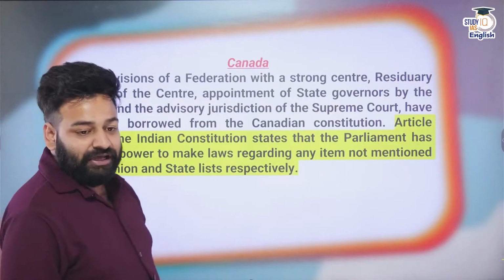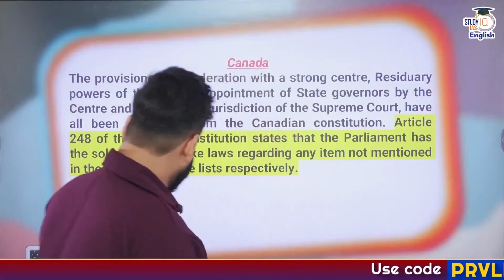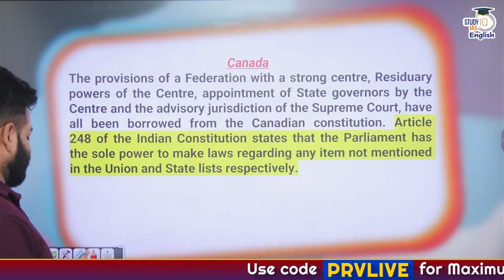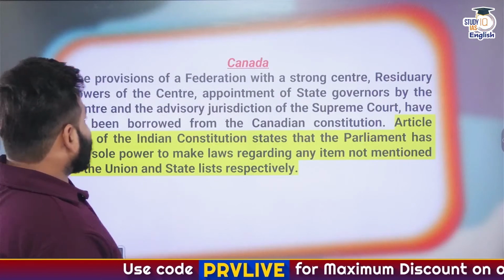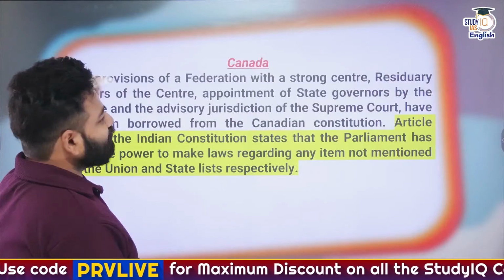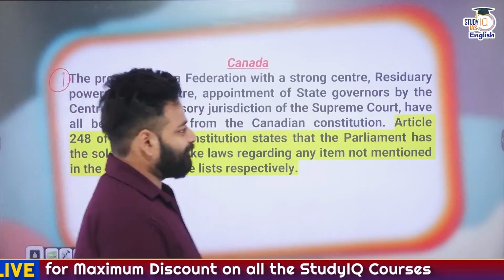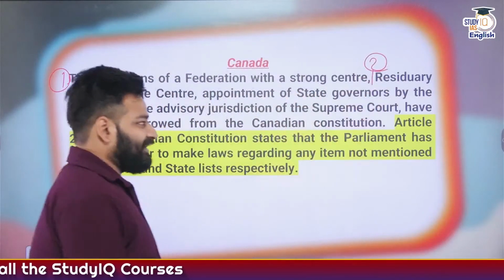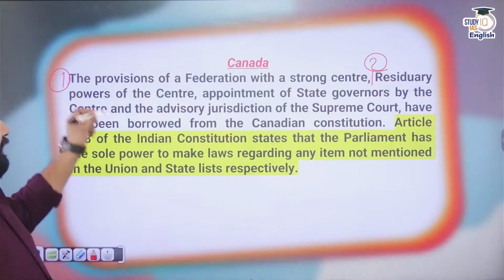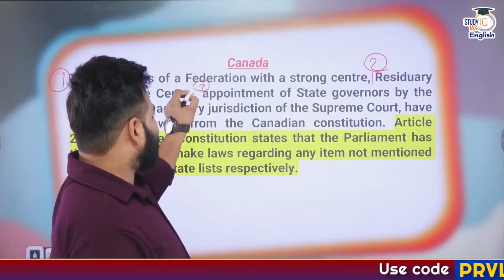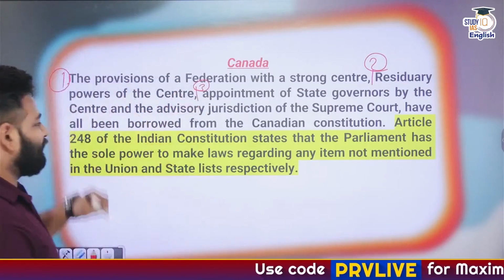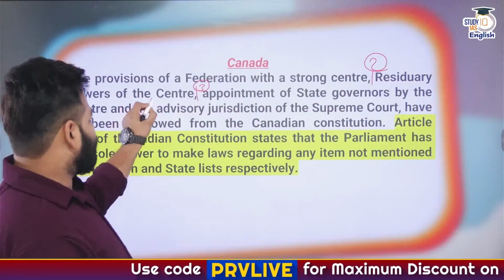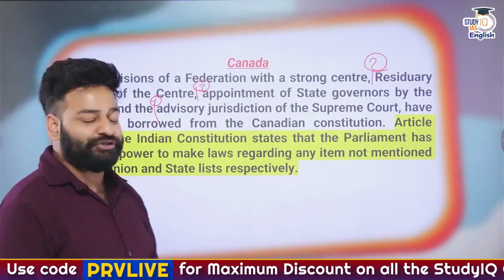See how many things there are. The provision of federation with a strong centre first. Residuary powers in the hands of the centre second. Then appointment of state governors by the centre third. And fourth, advisory jurisdiction of the Supreme Court.